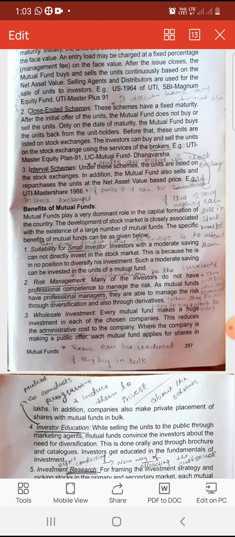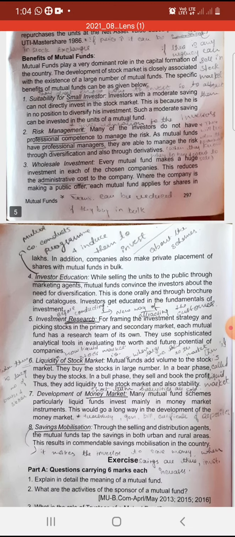They will not invest in a small amount because they collect from the public and invest in a bulk amount, in shares worth lakhs and crores of rupees. That is very helpful because management cost and administration cost of the company will reduce. So that becomes one of the advantages.